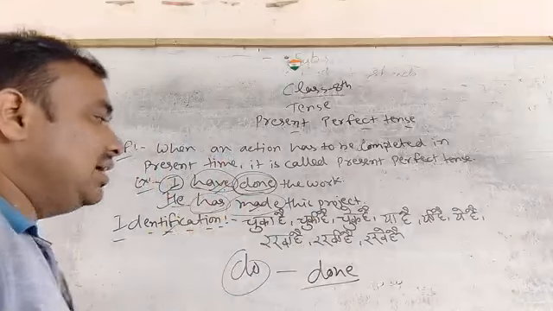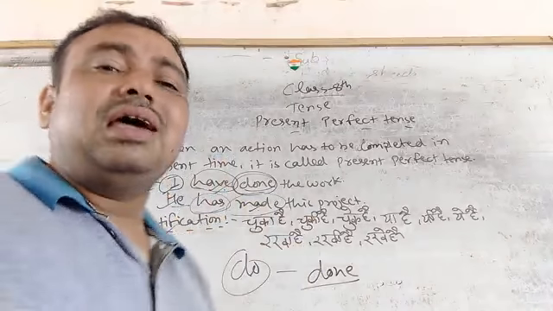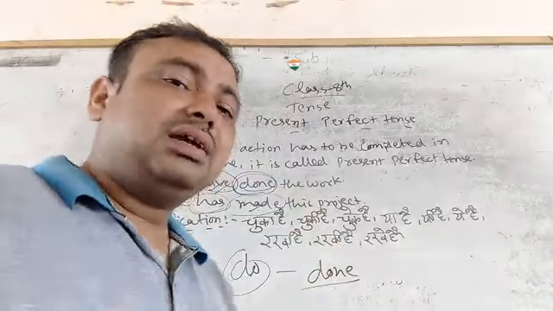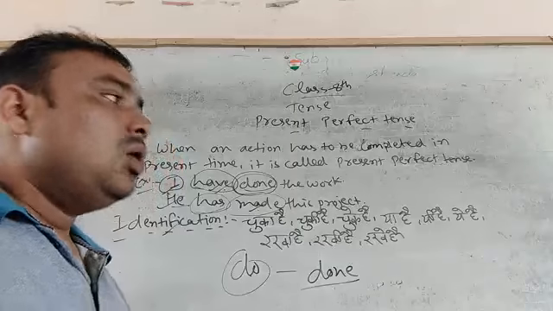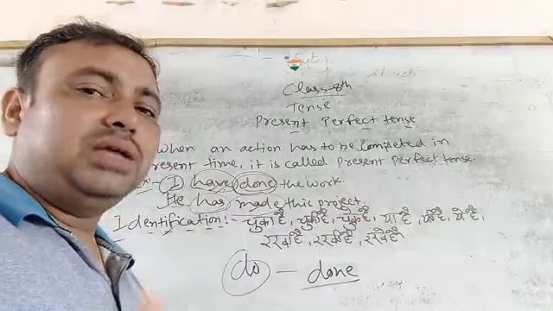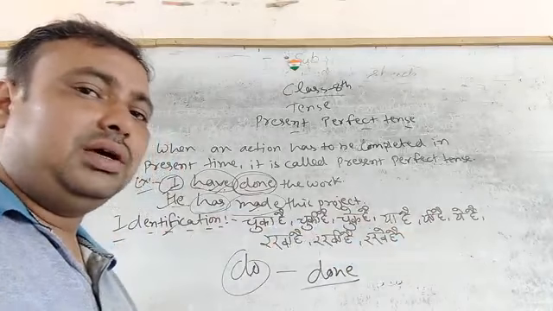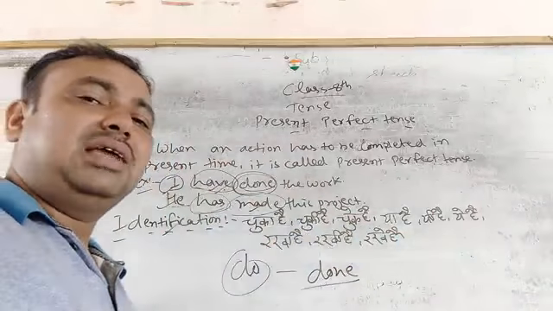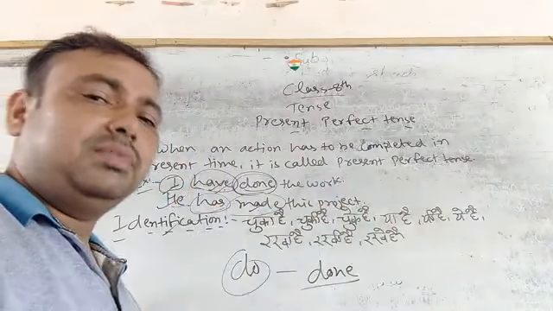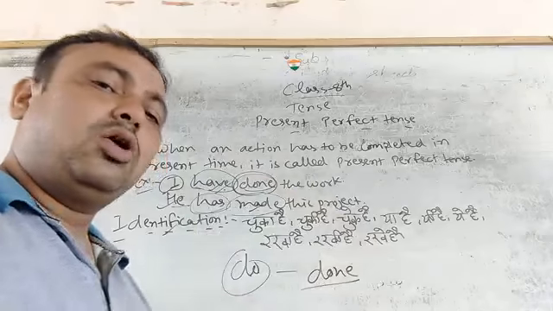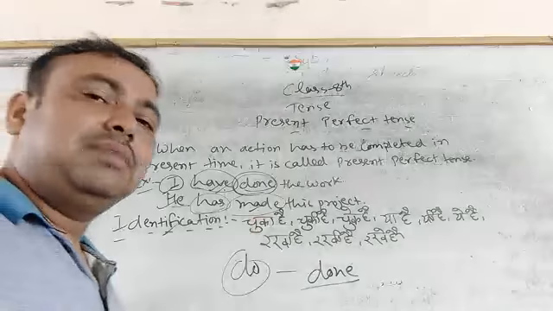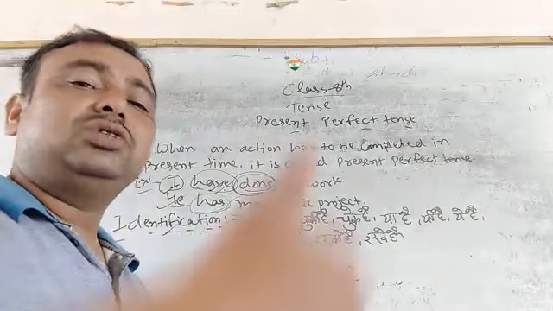Now you can see the identification of present perfect tense. Identification in Hindi we can say पहचान. How to identify the sentence? Once you identify the sentence, it is very easy for you to make the sentence, by putting the subject, then helping verb, then main verb, what will change in the main verb according to the helping verb and the tense, then finally the object. So the identification in present perfect is चुका है, चुकी है, चुके हैं.